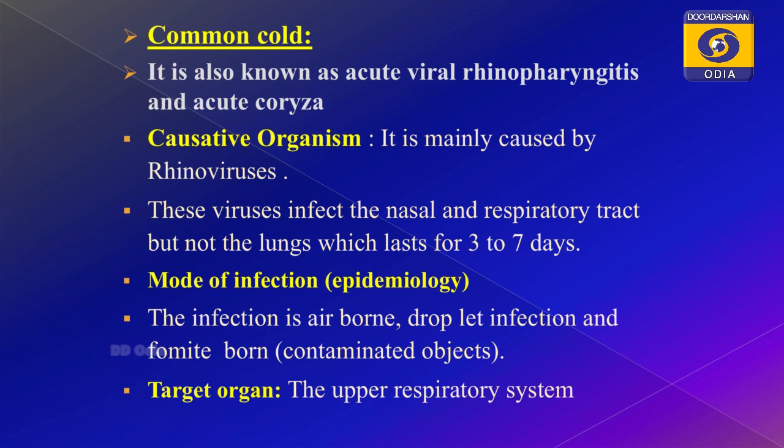I am repeatedly saying that the common cold and pneumonia have the same epidemiology, or mode of infection, but the target organ is the upper respiratory system in the common cold, whereas in pneumonia it is the lungs' alveoli.